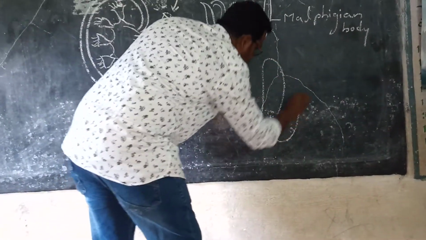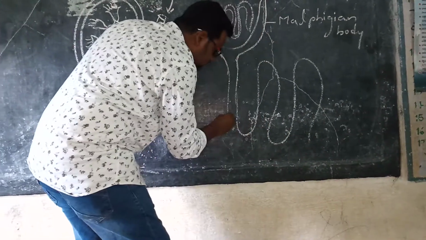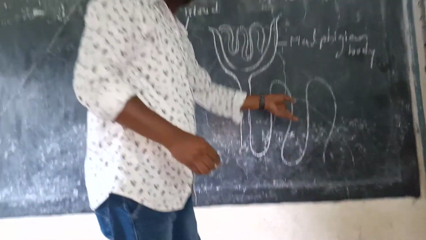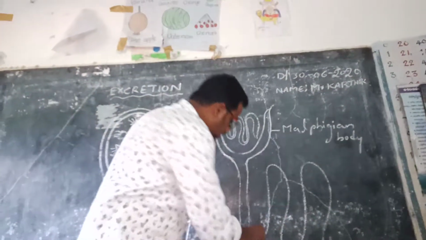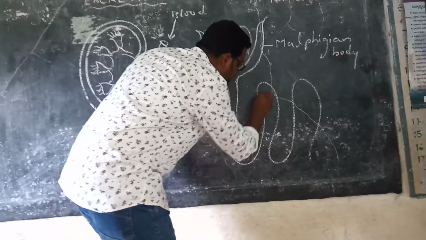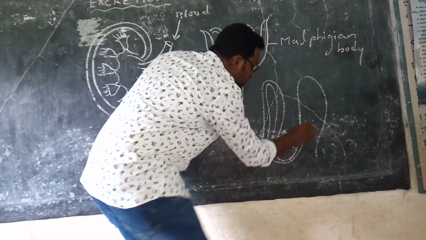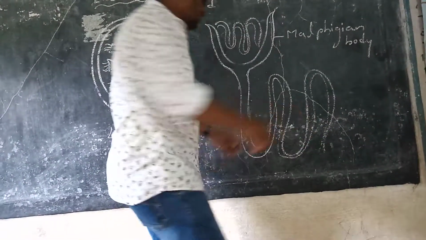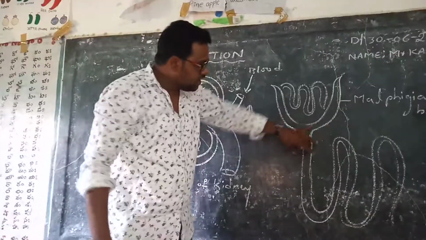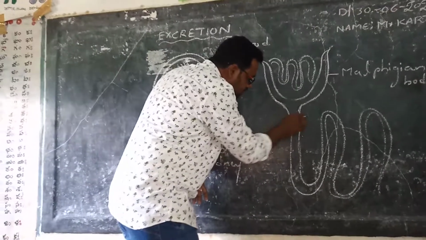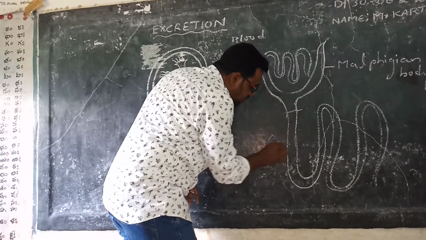This tubular portion is a highly coiled structure. The structure of the tubular portion is very difficult to understand. Here, this tube-like structure is further divided into three parts. One is the proximal convoluted tubule, PCT.